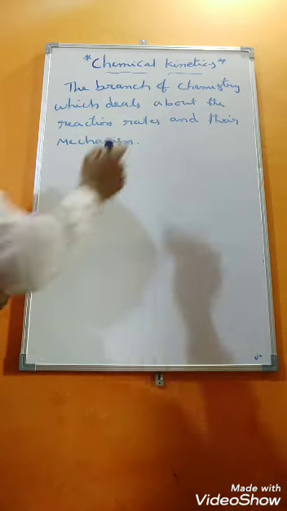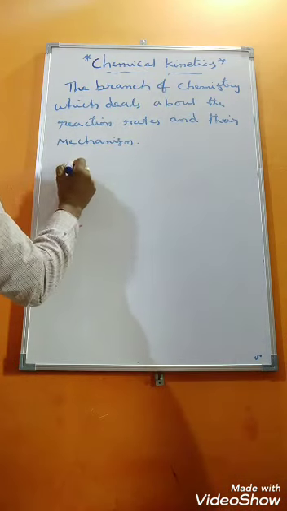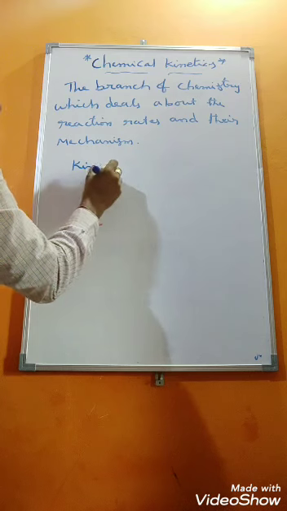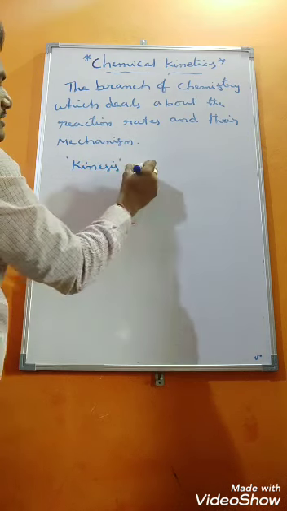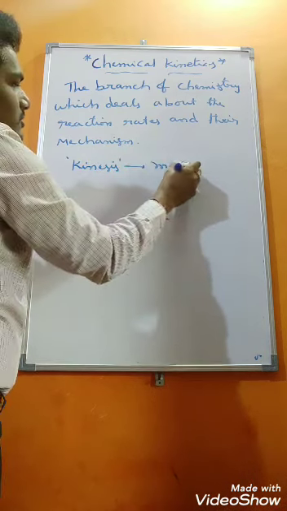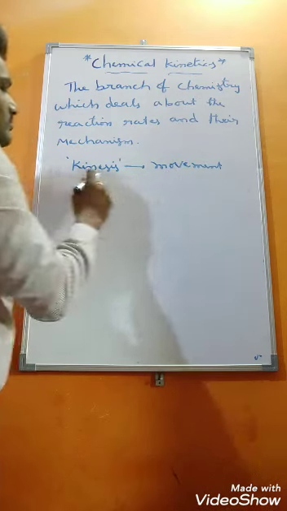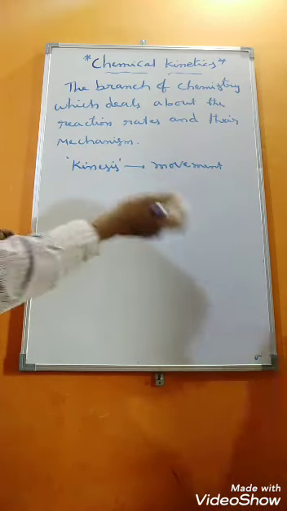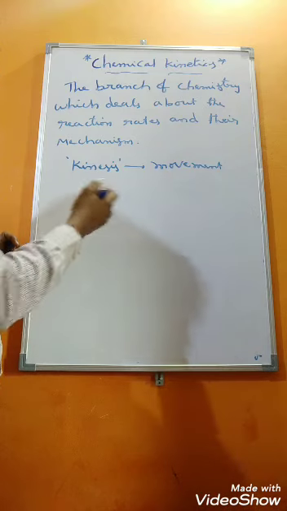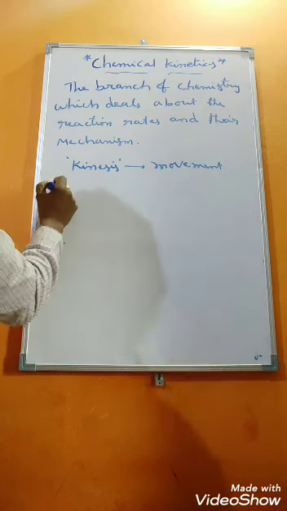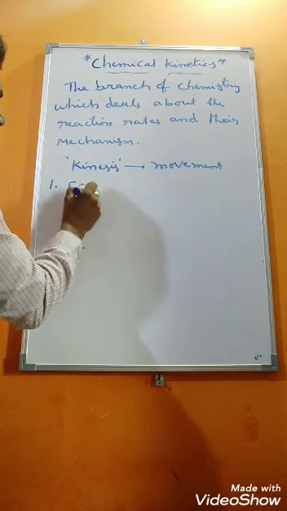Chemical kinetics. Here the word kinetics is derived from a Greek word, kinesis. What is the meaning of kinesis? It means movement. Based on the movement or the speed of the reaction, the reactions are classified into mainly two types. So the first one is fast reaction.